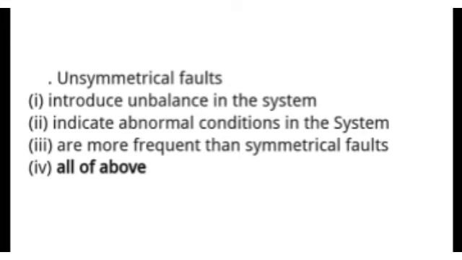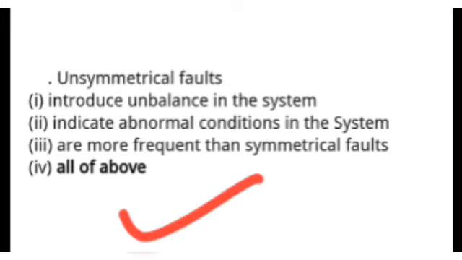So unsymmetrical fault introduces unbalance in the power system and also indicates abnormal conditions, and is more frequent than symmetrical fault. So the right answer is all of the above. All points are applicable to unsymmetrical fault.